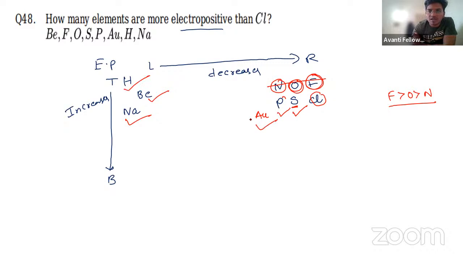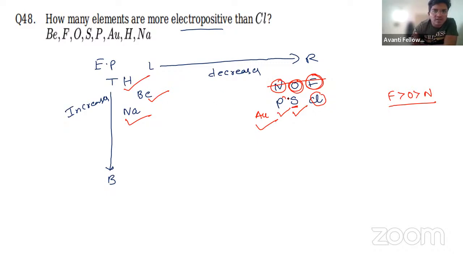So in total, how many are electropositive here? Beryllium, hydrogen, 3, 4, 5, 6. Is anything missing here? 1, 2, 3, 4, 5, 6. Phosphorus I have taken.